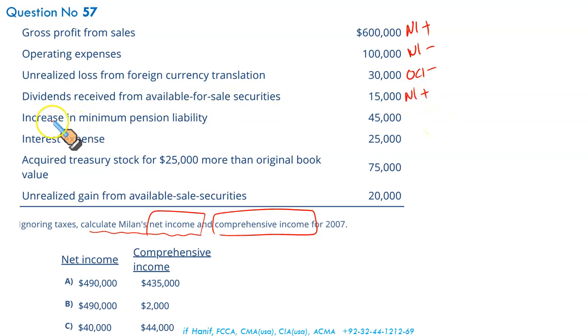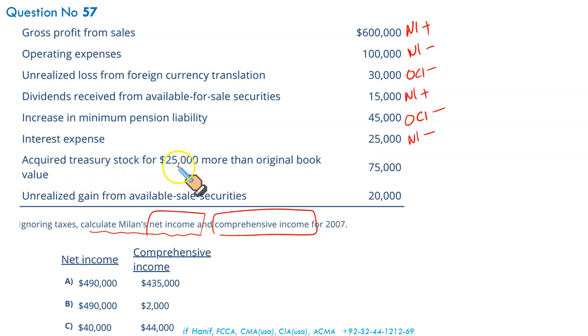Increase in minimum pension liability. Increase in liability credit, loss debit. I always see things from a debit credit perspective. That's what an accountant normally does. So it's an increase indicating a loss, so it will be reported as a part of OCI, negative. Interest expense is deducted from net income, negative.